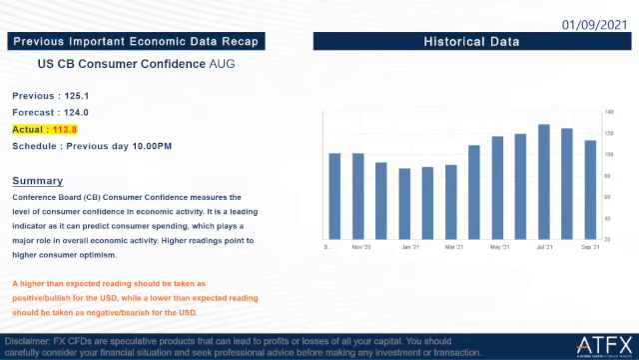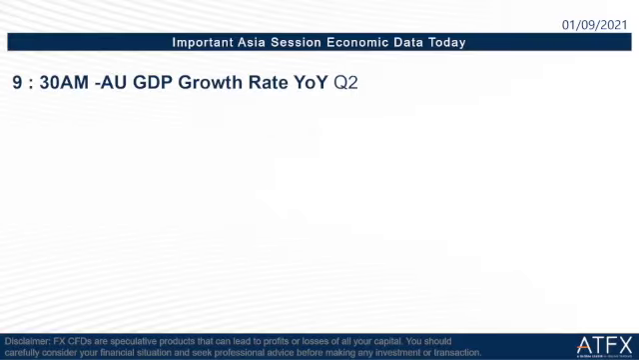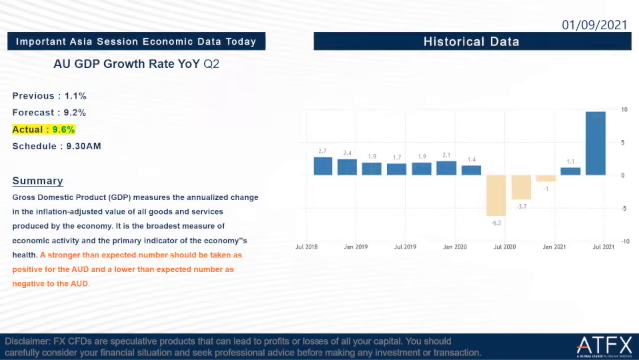Okay, so the next part is when it comes to today, which important economic data we have to focus on today. So when it comes to Asia session, okay, for this Australia GDP growth rate Q2, so the previous is 1.1%, the forecast is 9.2%, and the actual is 9.6%, which is higher than the forecast. So this one is actually good for the Aussie dollar.